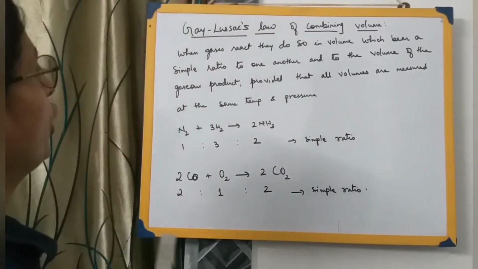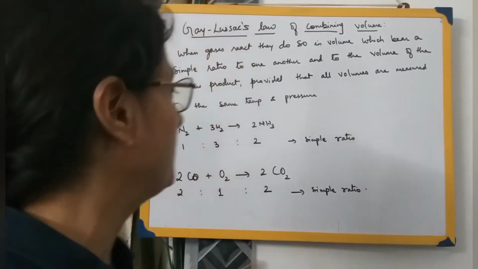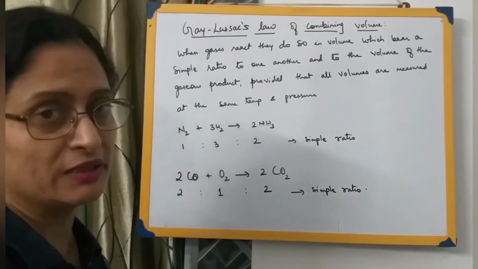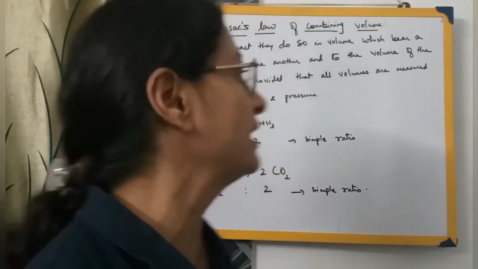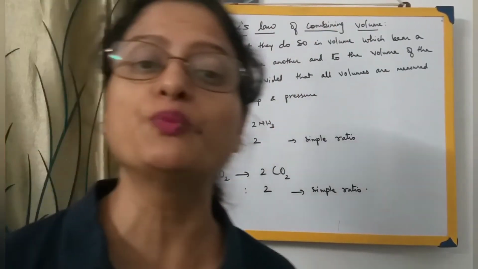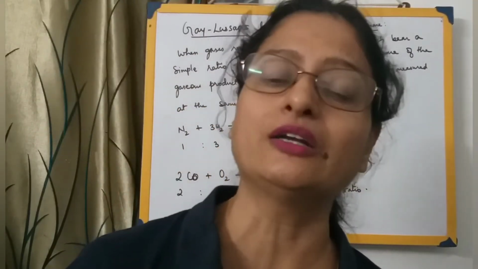Whenever the gases react, they react in volume and to the volume of the gaseous product. That means the product which is formed will also be in volume. The gases will react in volume, the products formed will also be in volume, and all these volumes will bear a simple ratio to one another. That is Gay-Lussac's law of combining volume. That is, when gases react, they do so in volumes which bear a simple ratio to one another and to the volume of the gaseous product, provided that all the volumes are measured at the same temperature and pressure.